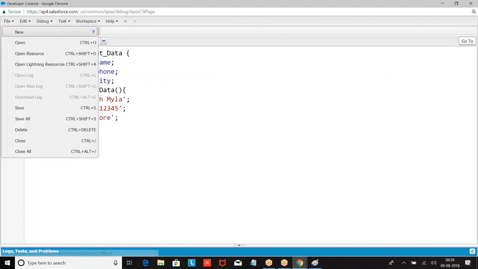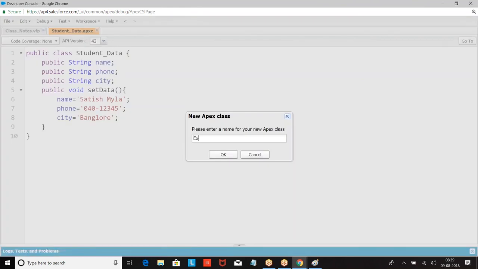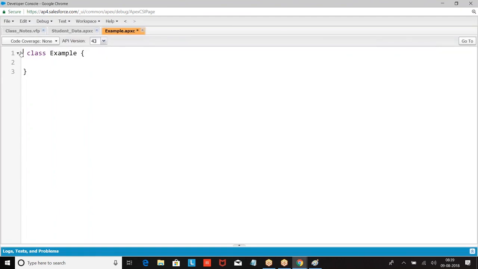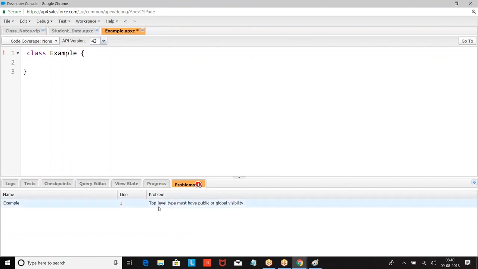Now look at this. The default modifier is private. When I give a private class, what happened? It is giving me an error. What is the error message? Top level class must be public or global. It cannot be private. Why is it taking it as private?